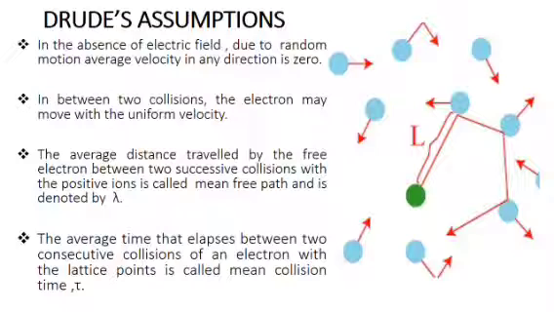The average distance travelled by a free electron between two successive collisions with positive ions is called the mean free path. In the figure, it is represented as L. In equations, the mean free path is represented by the letter lambda. The average time that elapses between two consecutive collisions of an electron with lattice points is called the mean collision time. It is represented by the letter tau.